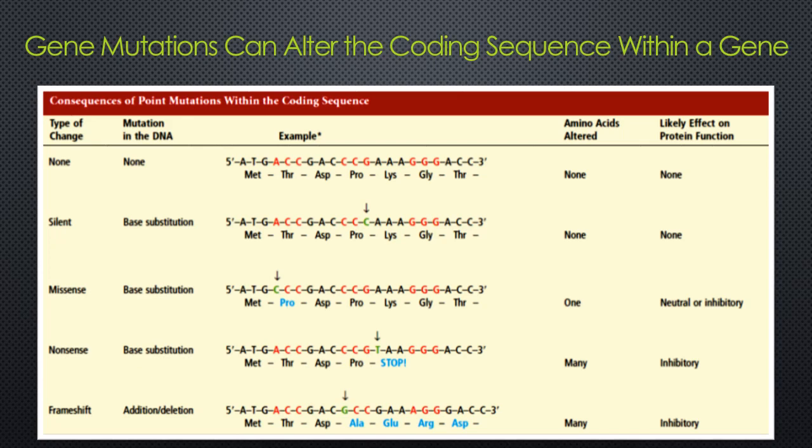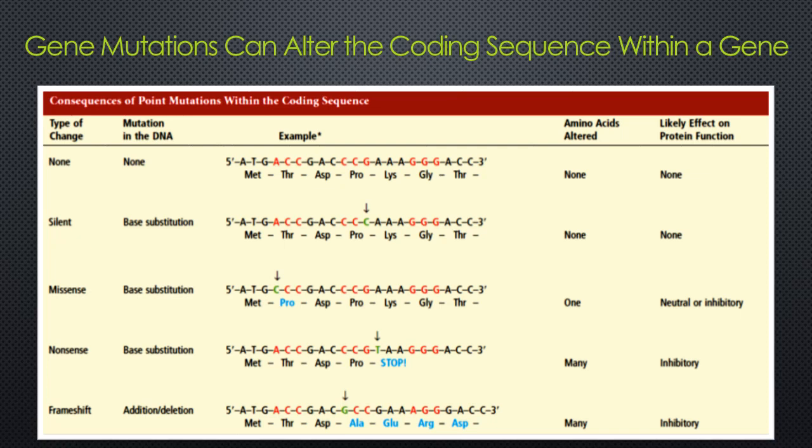Silent mutations are those that do not alter the amino acid sequence of the polypeptide even though the nucleotide has changed. Because the genetic code is degenerate, a silent mutation can occur in a certain base within a codon, such as the third base, so the specific amino acid is not changed.